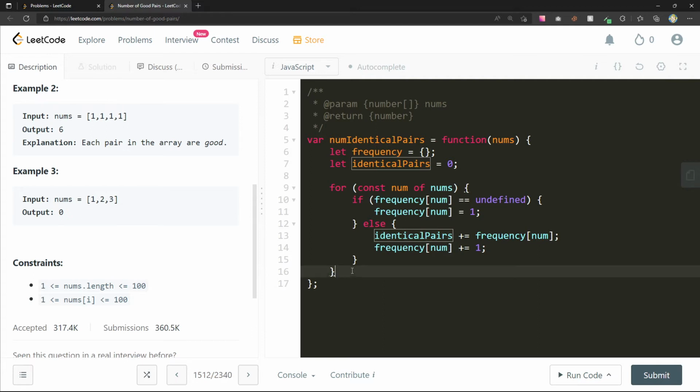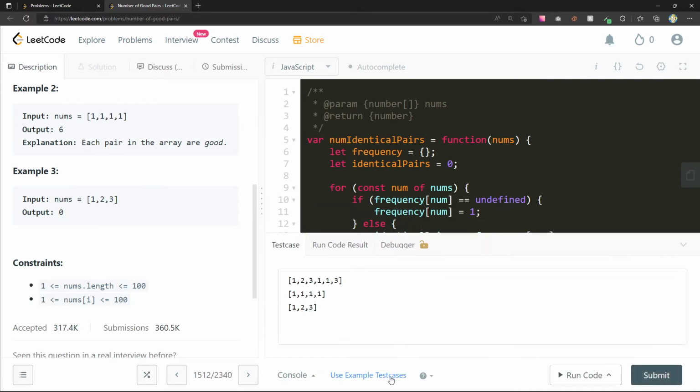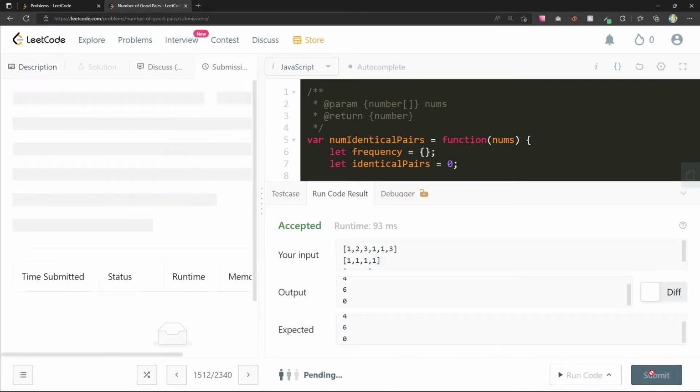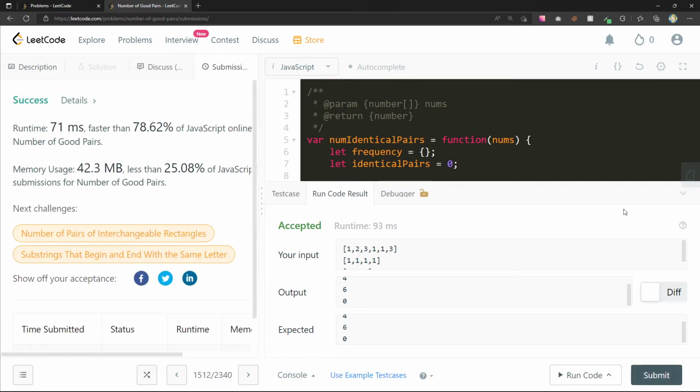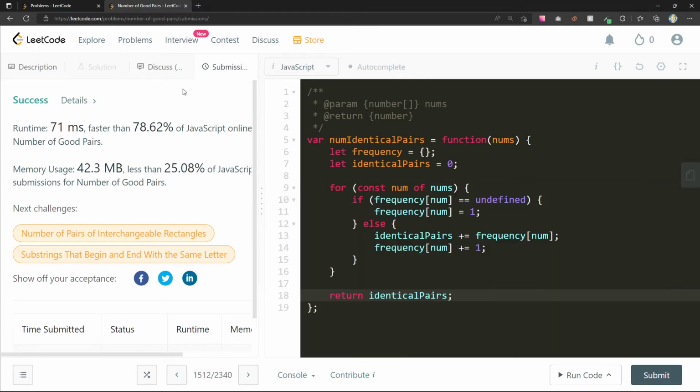Let's see what this gives us. Return identical pairs. 4, 4, 4, 6, 0. Yeah, this question is a top tier easy question right here. I would absolutely focus on this. I would learn this one well.